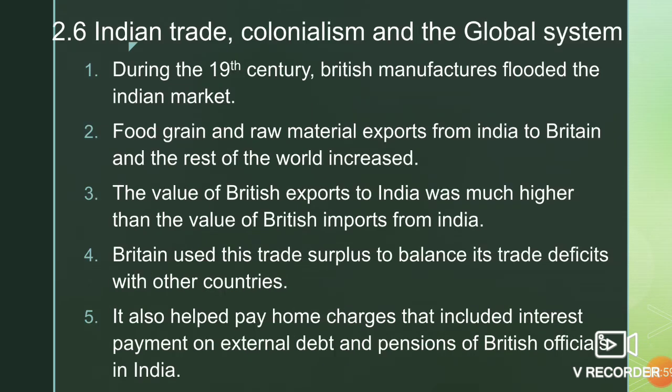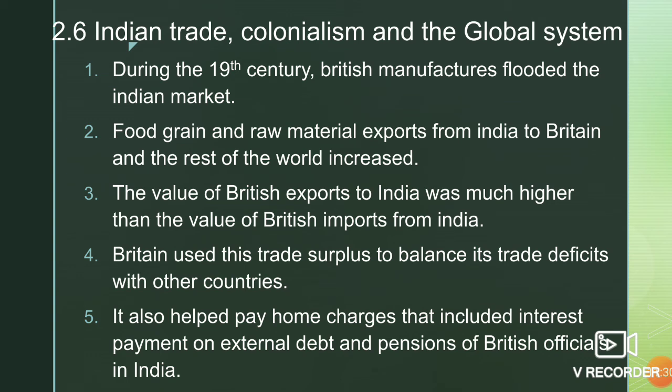Indian trade, colonialism, and the global system. During the 19th century, British manufacturers flooded the Indian market. Food grain and raw material exports from India to Britain and the rest of the world increased. The value of British exports to India was much higher than the value of British imports from India. Britain used this trade surplus to balance its trade deficit with other countries.